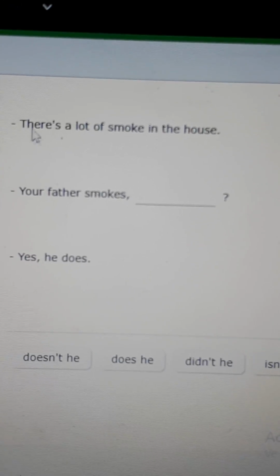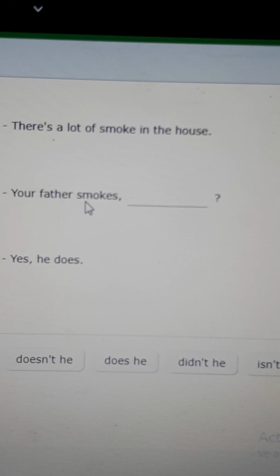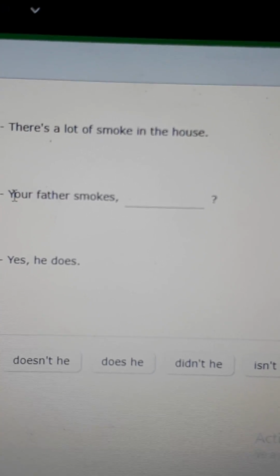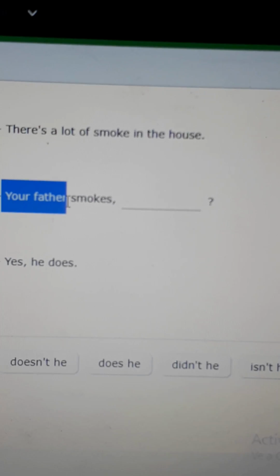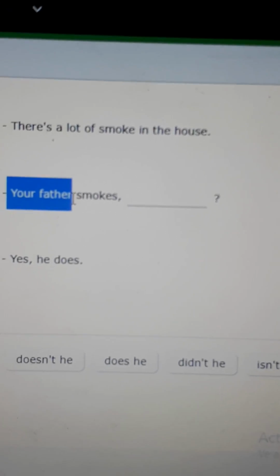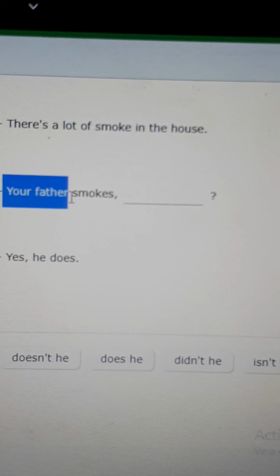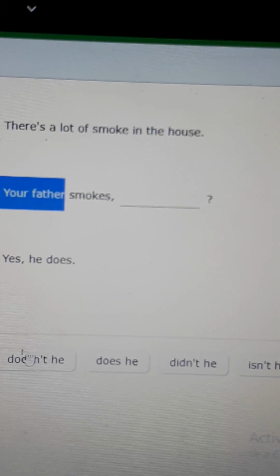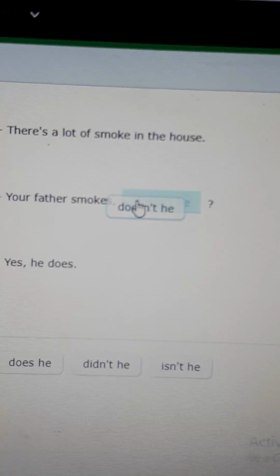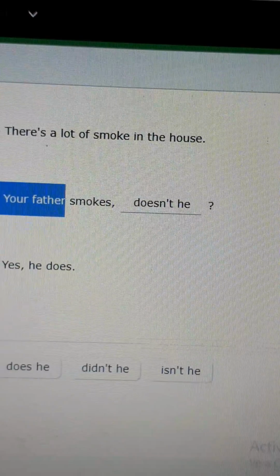Vamos a ver otra. "There's a lot of smoke in the house. Your father smokes." We're not talking about you. We're talking about your father. It's singular, the third form of the action. Like this is singular, it's like working with does, okay? So we need the opposite of does. The opposite is doesn't. "Doesn't he?" Tu papá fuma, ¿no es así? "Yes, he does." Okay?